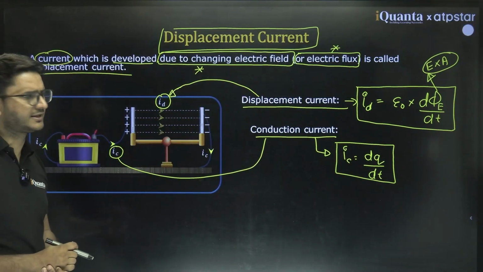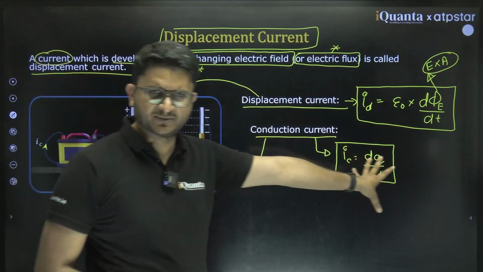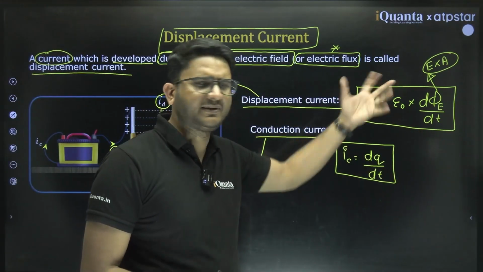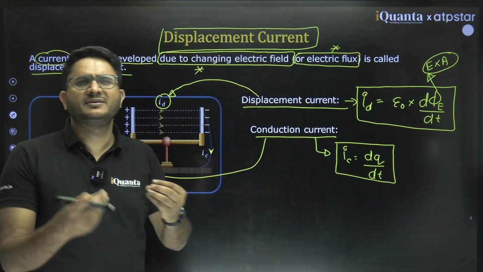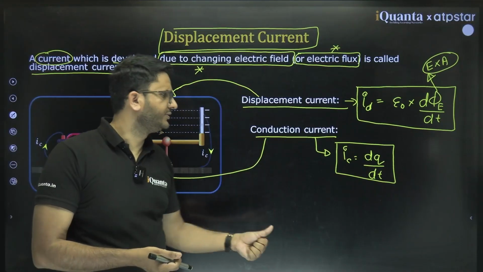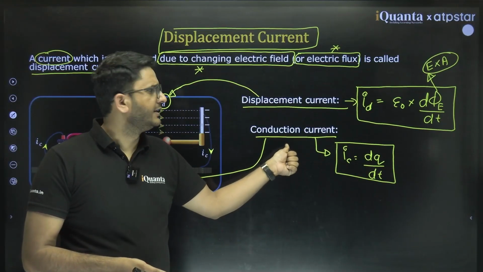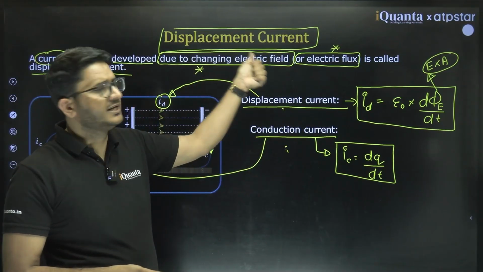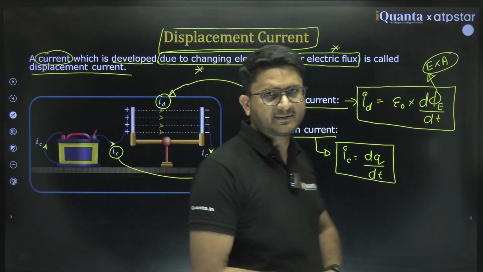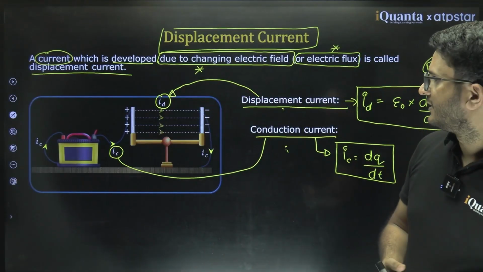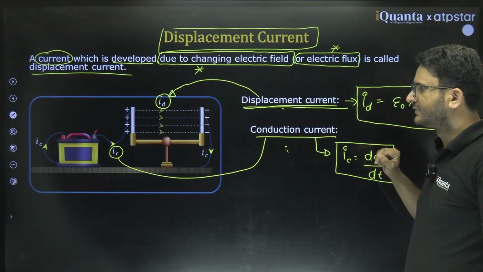dt. So this is the conduction current, this is the displacement current. Both have a unit of ampere only, but the basic cause is different: one is due to the flow of electrons, and the other is due to changing electric flux in the space. Clear? So that is the meaning.